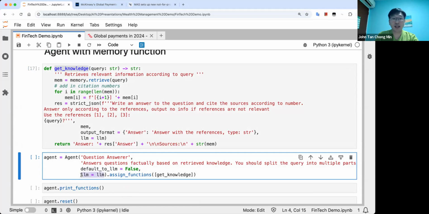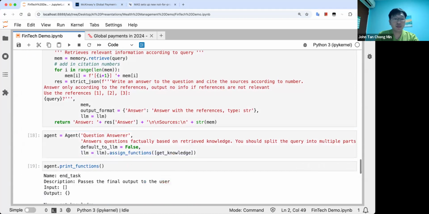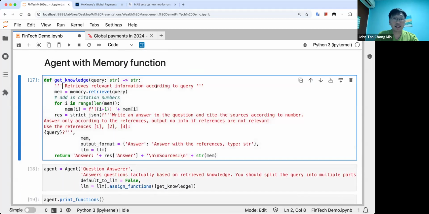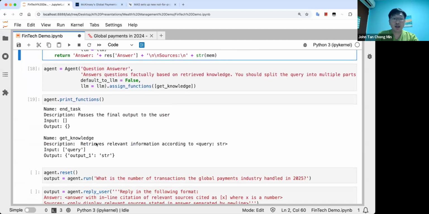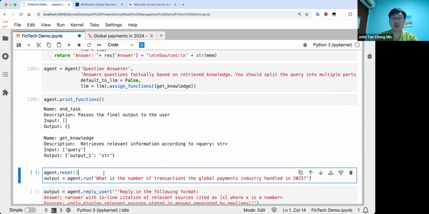Define our LLM from OpenAI earlier, and assign the function get_knowledge to it. So we do it. You can see these are the functions right now. We have get_knowledge. The description is: retrieve relevant information according to query string. We automatically pass this into a form that is readable by the LLM. And if you take note, compared to how Pydantic does this, it is at least 2 times fewer tokens. So yeah, I created AgentJo basically because I didn't quite like Pydantic. I wanted a more concise representation of how to do the JSON format.